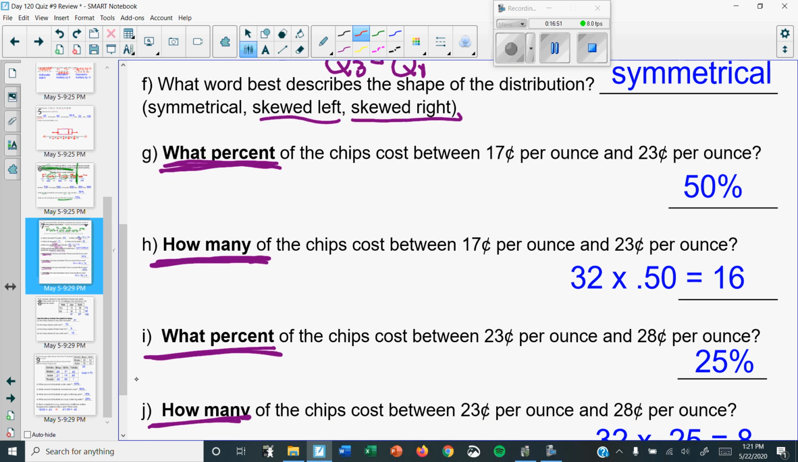So all you have to do, if you want to show the math, there are 32 brands of potato chips. Times what we just figured out in the last question makes up 50%, so just make it a decimal. 32 times 0.50 is 16, and there's your answer.